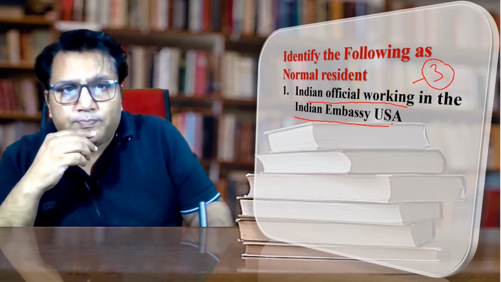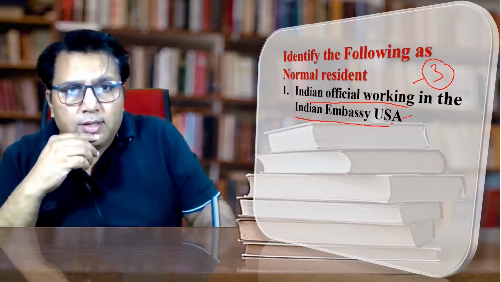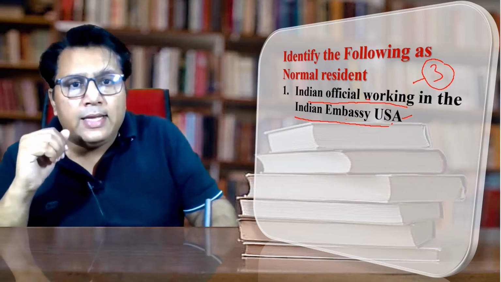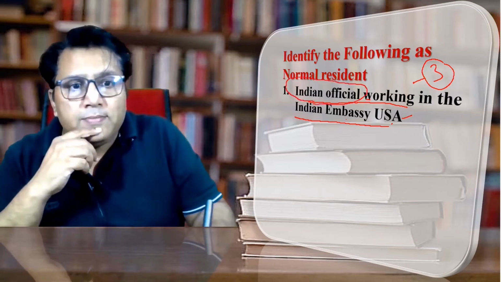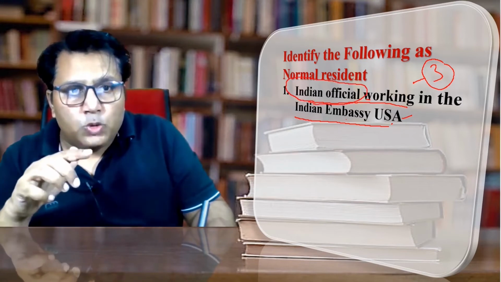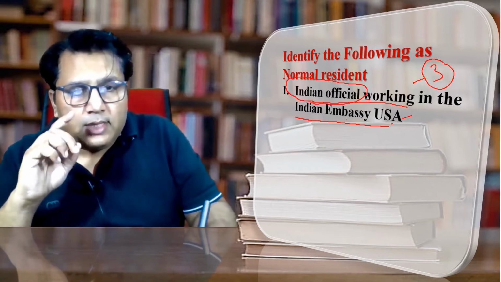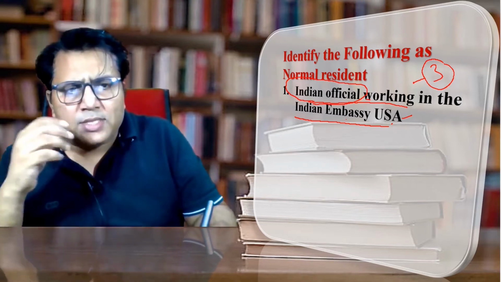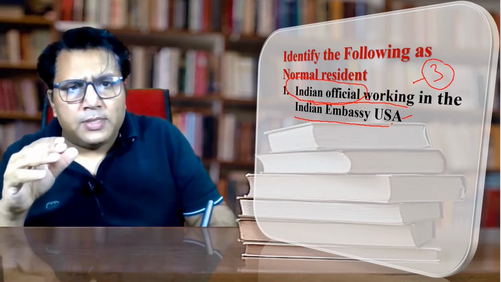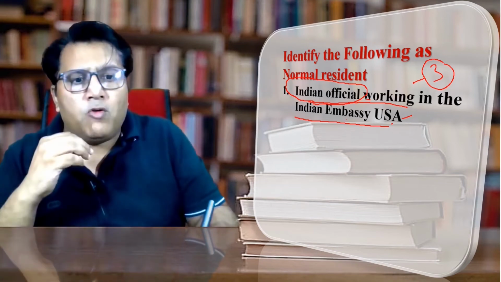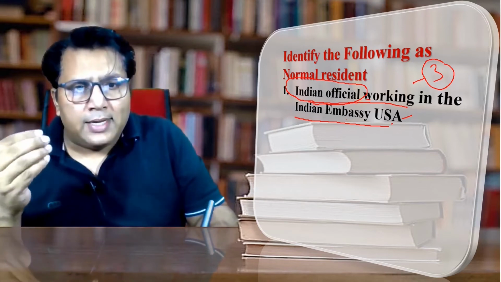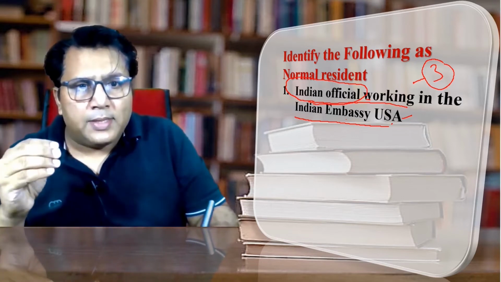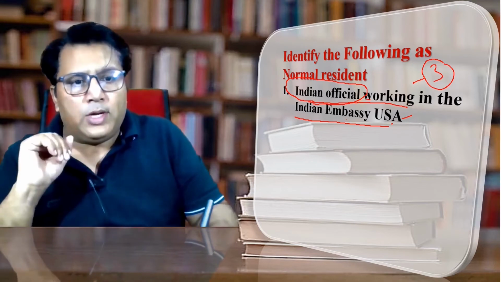Why? Because Indian Embassy in USA is under the domestic territory of India. Secondly, the Indian official is an Indian citizen. So Indian officer working in Indian Embassy USA is a normal resident. The reason is because Indian Embassy USA is a domestic territory of India. When I say domestic territory of India, we can say that because Indian Embassy USA is controlled by the Indian government. Since the Indian Embassy USA is controlled by the Indian government, it comes under the geographical boundary of India, and the Indian official working in the Indian Embassy is a person living in India only.